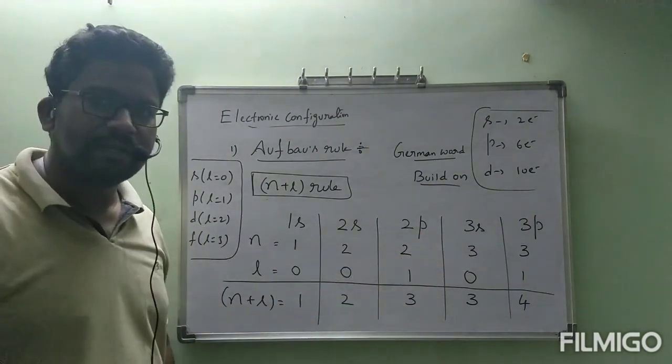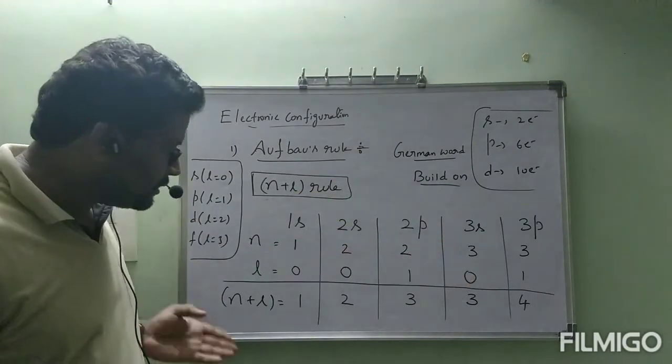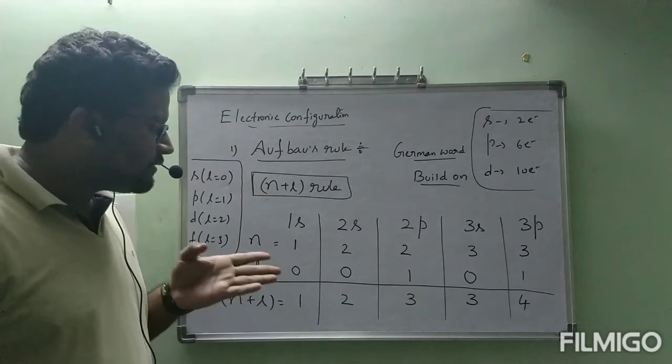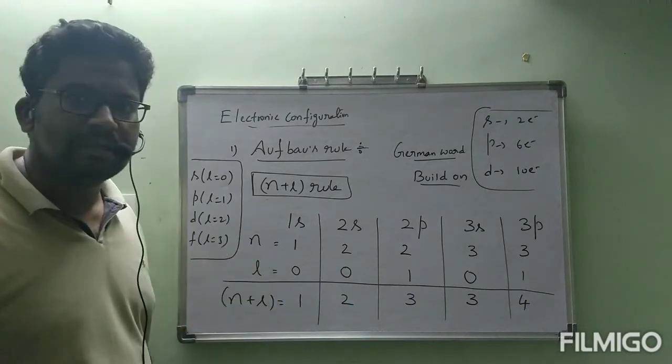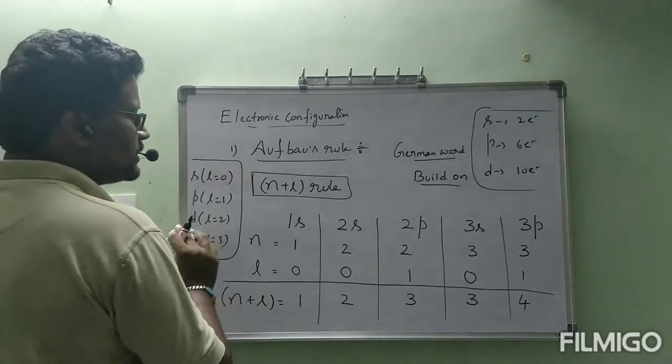Up to 3p only I have taken. Next we can go with some more. But before that we will just go through this. The first electron will be entering into which subshell? That is the question according to Aufbau's rule. Okay, I am going to rub all these things.